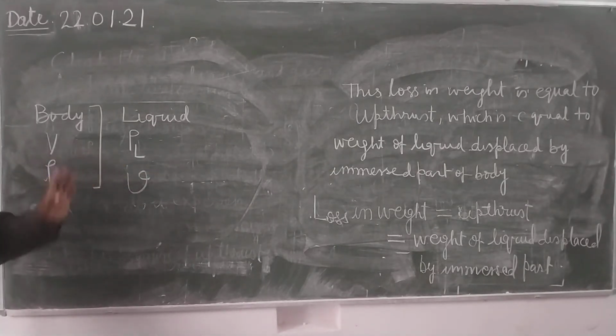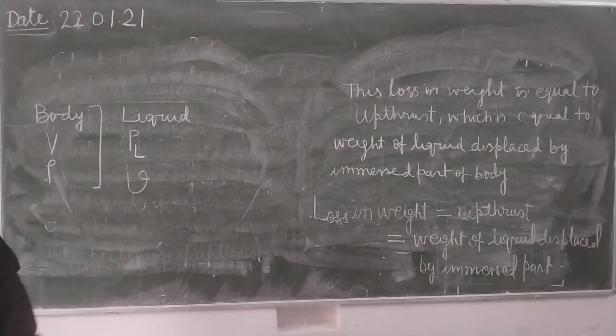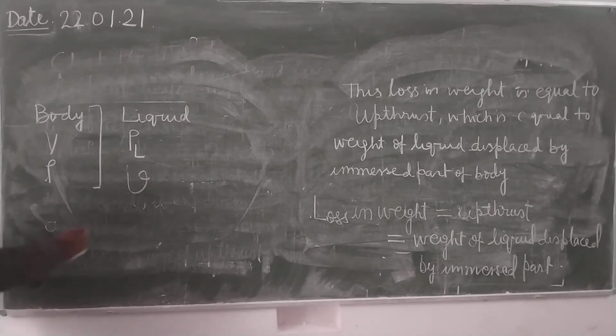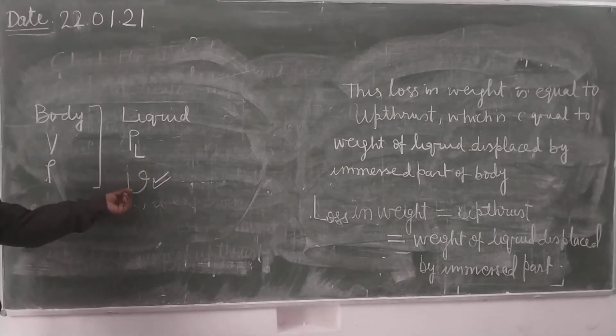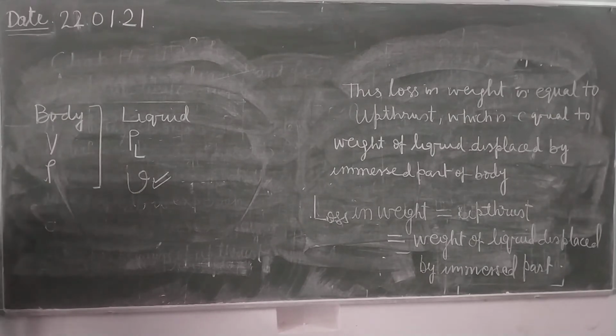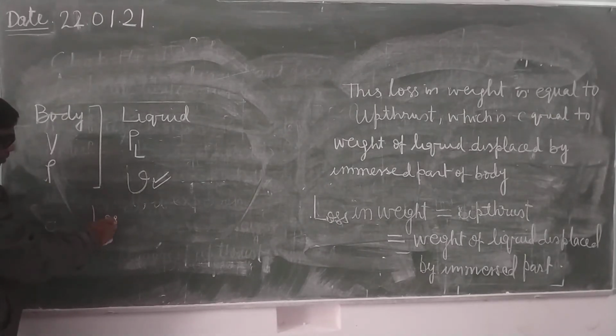This much portion is immersed. Is it clear? So what will be the loss in weight? How will you find the loss in weight? Since this is the immersed volume, it will displace the liquid of this volume. So what will be the loss in weight here?